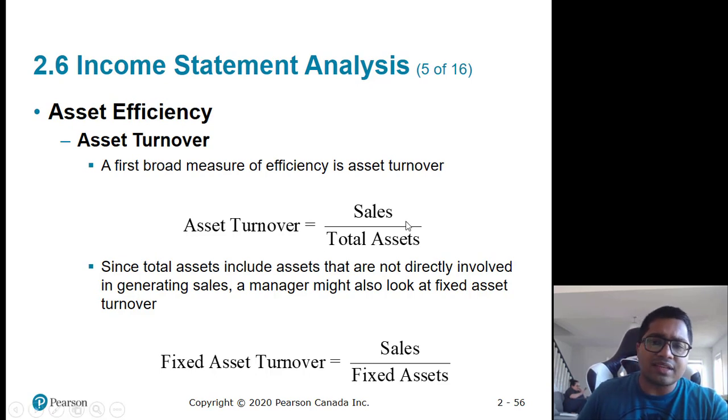Now asset turnover has a problem because it considers total assets. Total assets has goodwill and non-fixed assets too. So it is a little bit inappropriate. A better ratio is fixed asset turnover, because it indicates only fixed assets, meaning the plant, machinery, all those things. So fixed asset turnover is a better ratio than asset turnover. But for both these ratios you calculate sales divided by total assets.